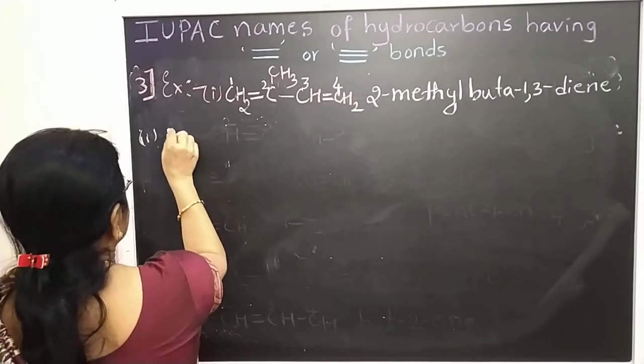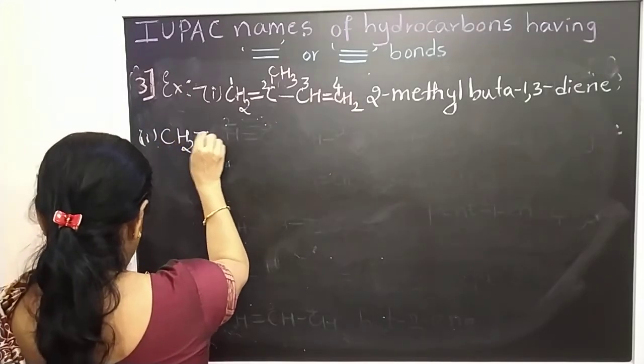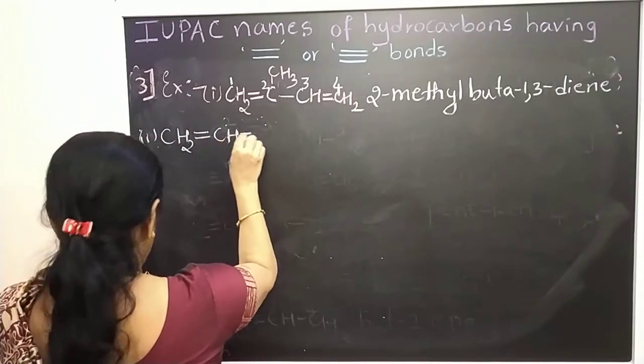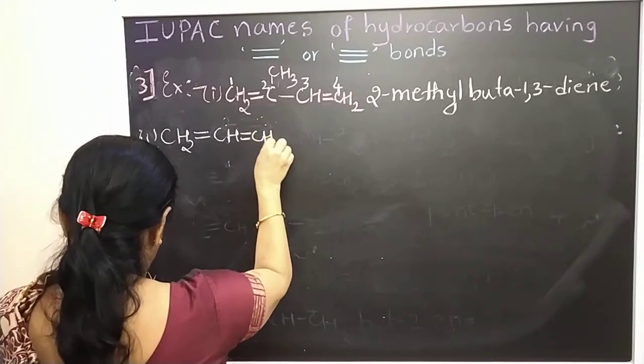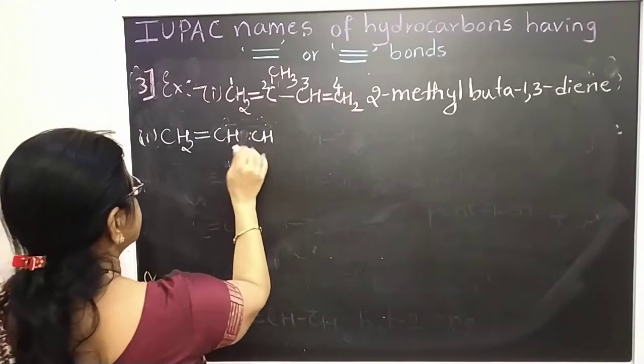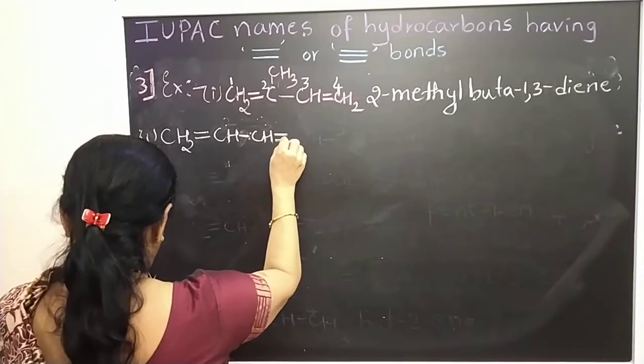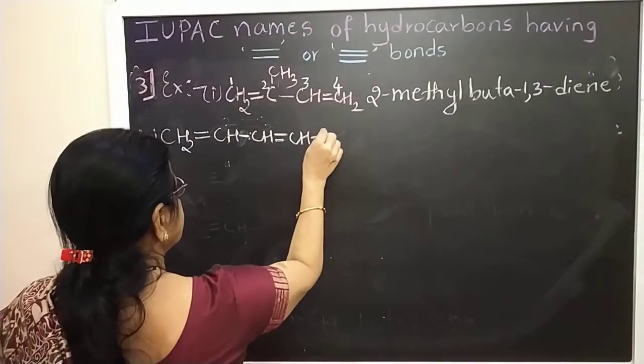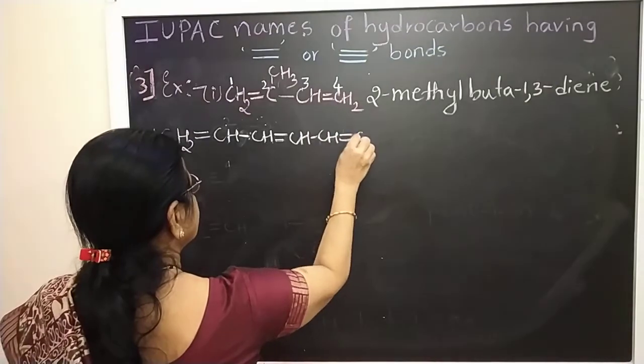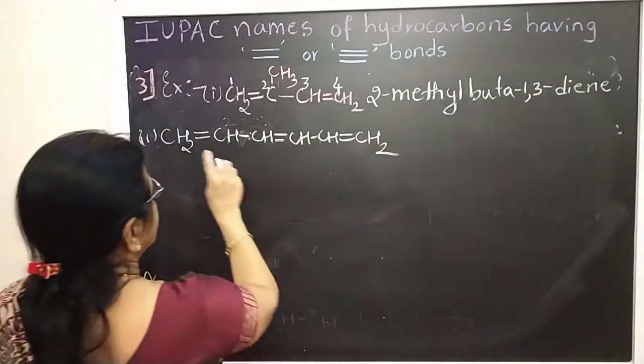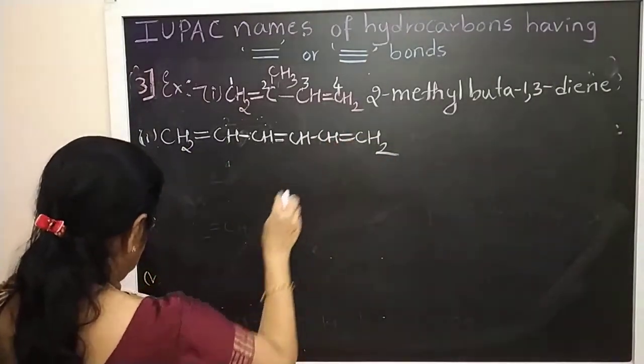Okay, then second example: CH2 double bond CH double bond CH single bond CH double bond CH double bond CH2. So 1, 2, 3, 4, 5, 6 carbons.